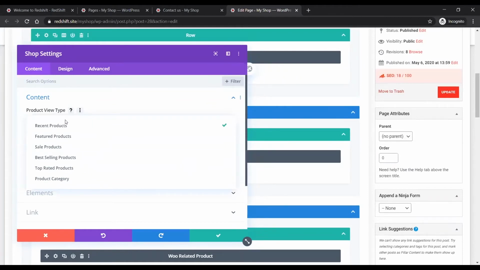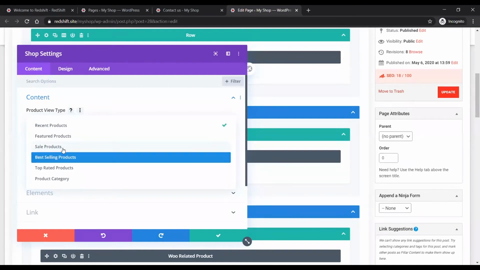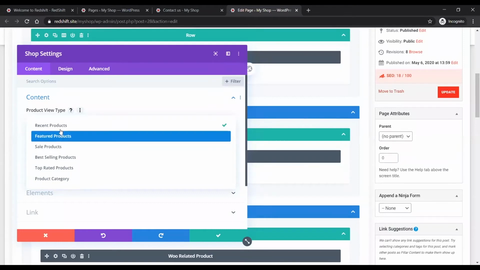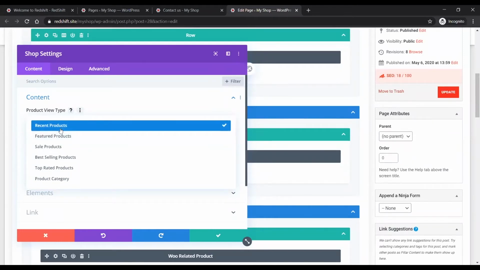That's what it comes down to, this shop module where you can choose to show whatever. Obviously this module is designed so you can have two or three instances of it on the page. Right at the top, you could be showing four featured products, then four sale products, and then the rest of the products down below.